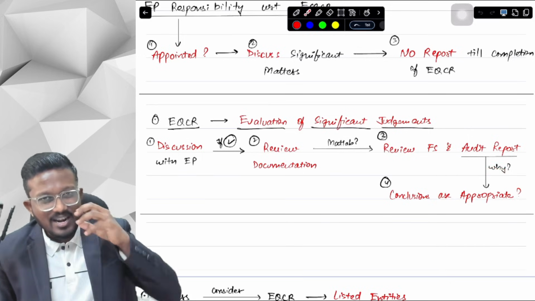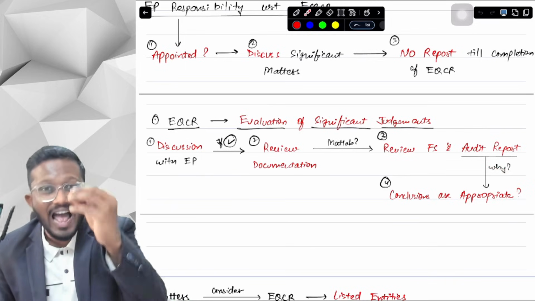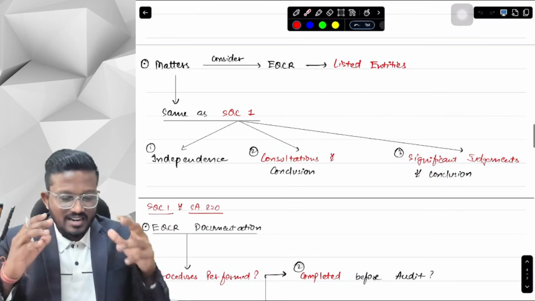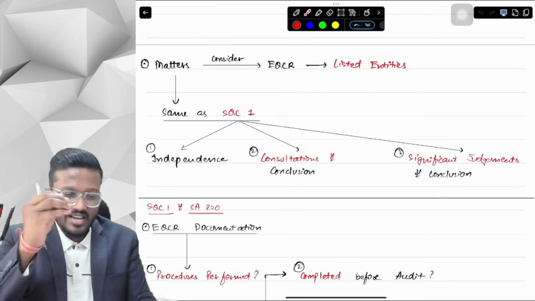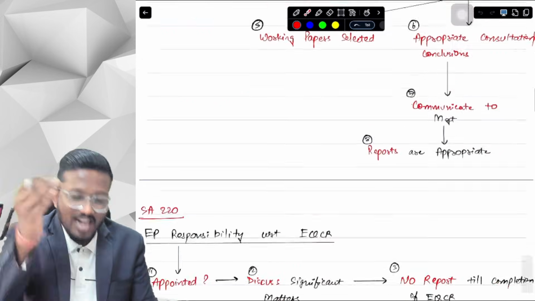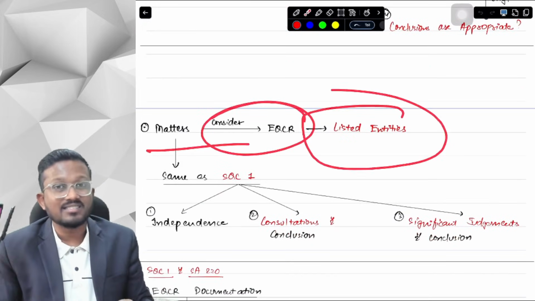Okay, yes sir, I know I am going a bit faster, but that is important so that I can cover this in a detailed and crisp manner and in as little time as possible. Next we talk about the SA 220 part. We have already discussed the matters which the EQCR must consider in listed entities. Now we have to see what are the matters that the EQCR must consider in listed entities, and this is as per SA 220.